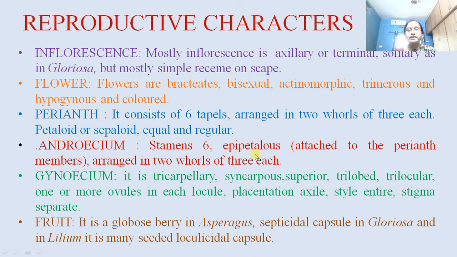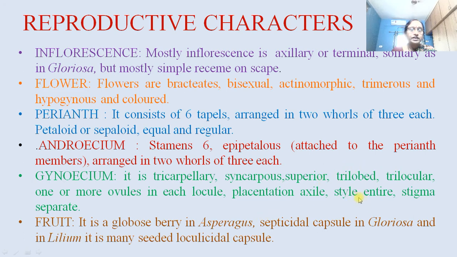Stamens are epipetalous, means attached to the perianth members, arranged in 2 whorls of 3 each. About the gynoecium, it is tricarpellary syncarpous, ovary superior, trilobed, trilocular, one or more ovules in each locule. Then placentation is axile, style entire, stigma separate.